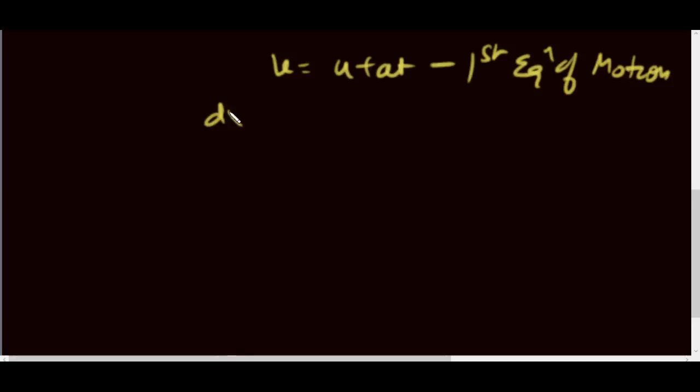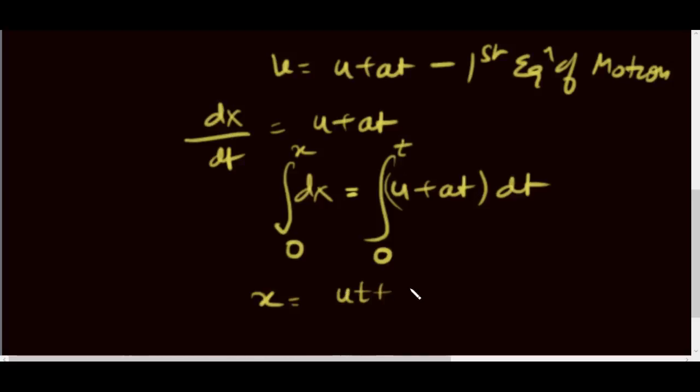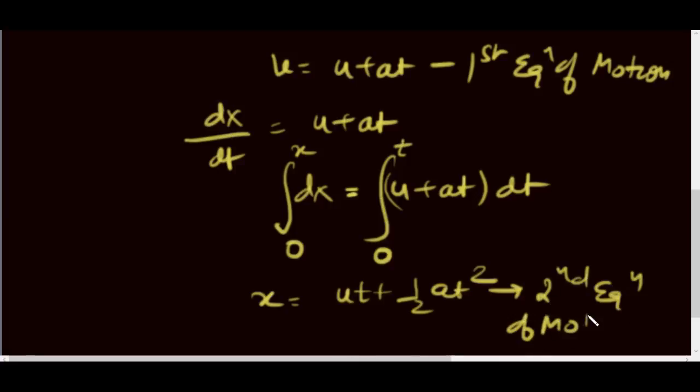Now v, as we know, is dx by dt, so dx equals u plus at into dt. We integrate the two sides. It's a very simple integration. I hope you all know it. So we take the reference point as O and then x, and reference time as 0 and then t. So we have x equal to ut plus half at square. So this is the second equation of motion.